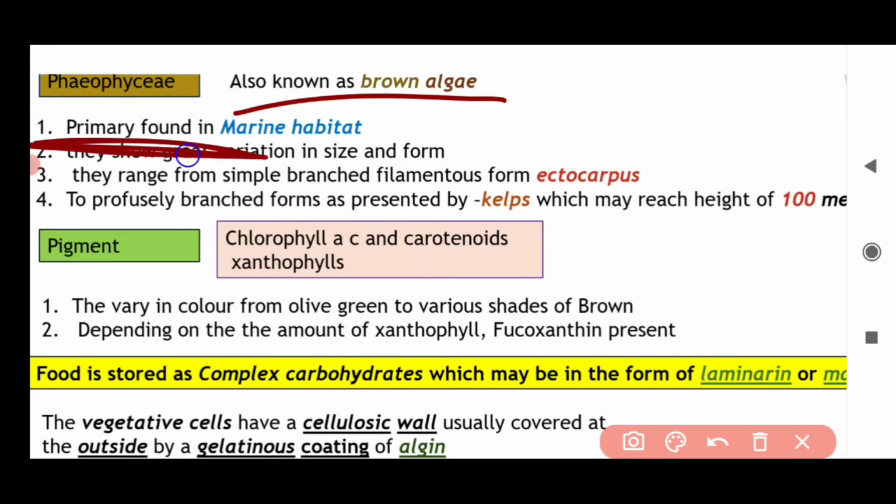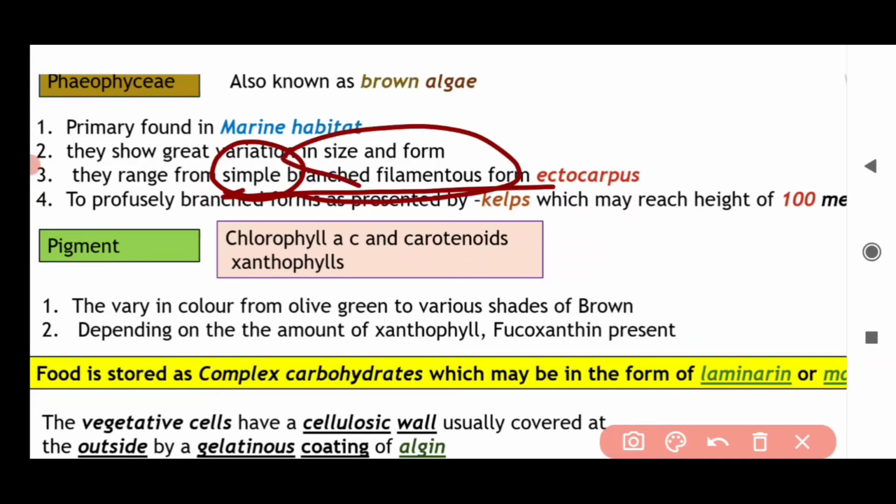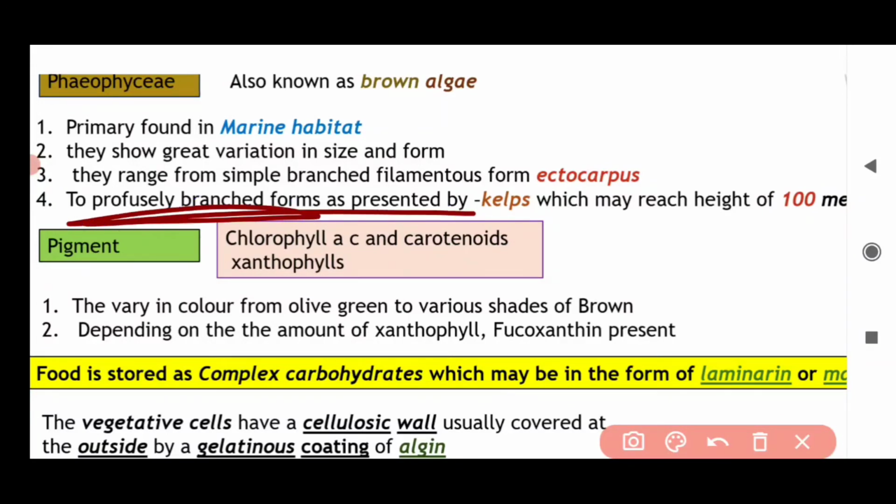Primarily they are found in marine habitats, salty areas like oceans and seas. There they show great variation in size and form. Ectocarpus is a brown alga, simple and filamentous, with very few branches. But kelps spread up to 100 meters and are profusely branched. Kelps are also brown algae.